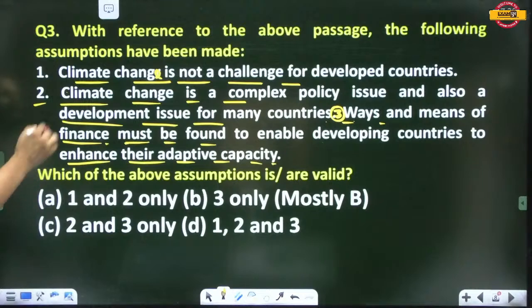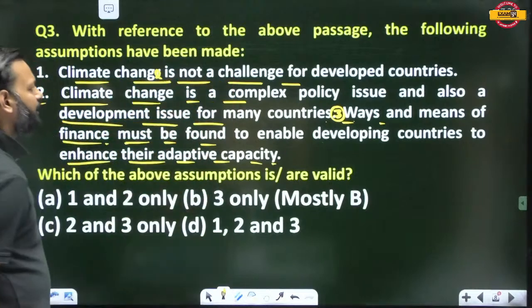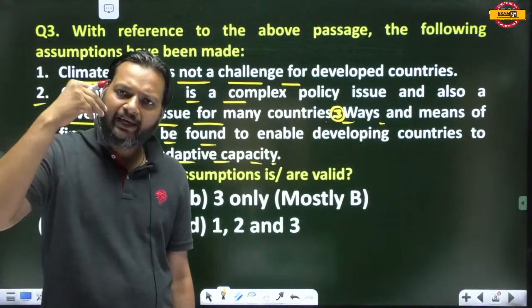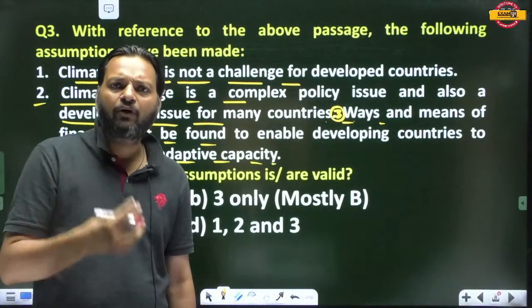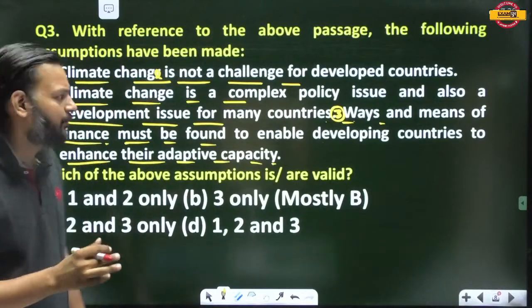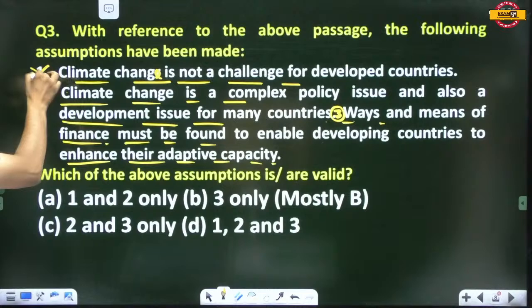See, climate change is not a challenge for developed countries. Climate change is a problem for every country, whether developing or developed or third world countries. Everyone is facing this problem. So this is not true. Okay, so the first one is not true.